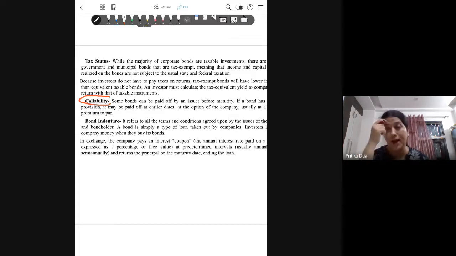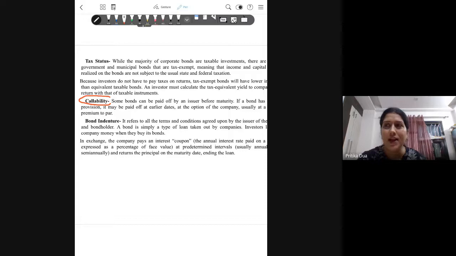So, if at any point of time the issuer feels that he is in a position to pay off the redemption value, then they can go for exercising of this option under a callable bond.